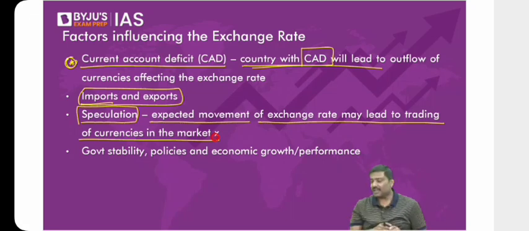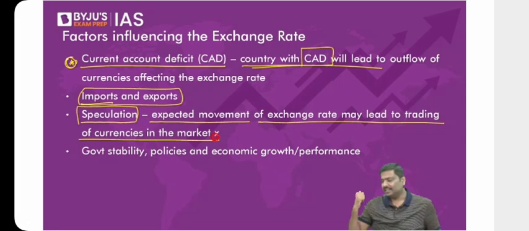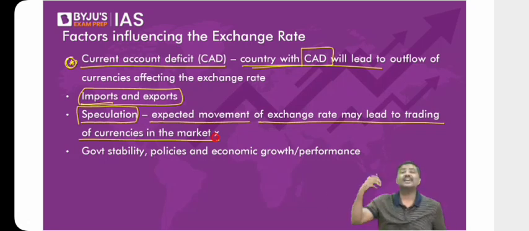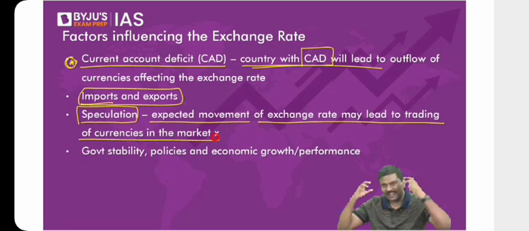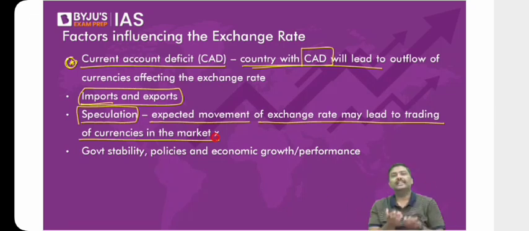Now, some of you are asking, sir, how do you say we should expect outflow of dollars from India? Because there is a concern over what will happen in the USA market. There's a concern over what will happen in the European market. There's a concern over the Russia-Ukraine war, uncertainty over the war. So when there is so much uncertainty in the global market, foreign investors will not run into India. They will run out of India. I'm using the term run. Do not literally imagine they will come running. They will either bring dollars or take out the dollars.